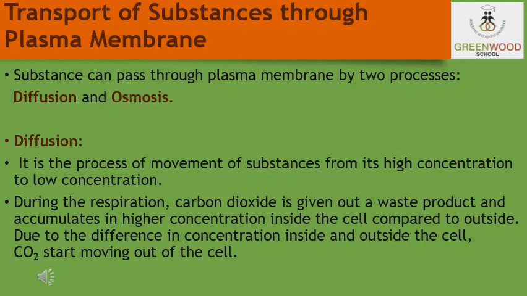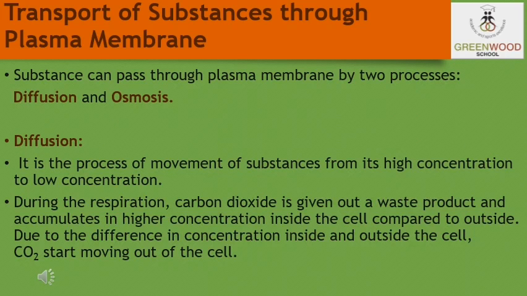Similarly, oxygen enters the cell by the process of diffusion only. Why so? Because the concentration of O2 inside the cell decreases, and outside the cell it is increasing. So from the higher concentration, O2 is entering the lower concentration. That is the process known as diffusion.